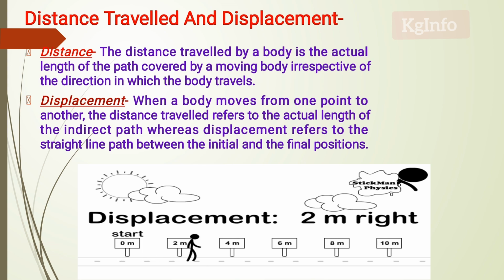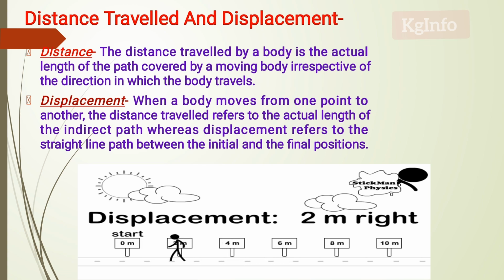Displacement: when a body moves from one point to another, the distance traveled refers to the actual length of the path, irrespective of direction.